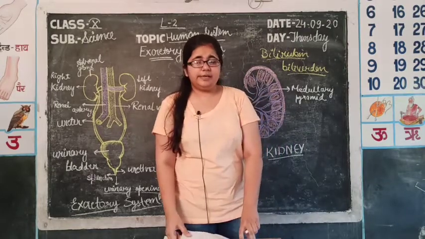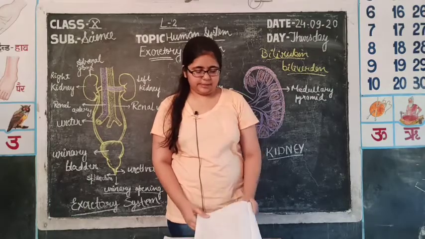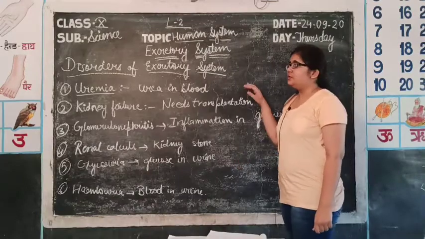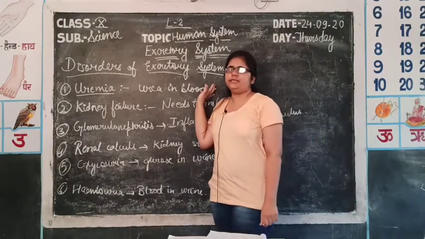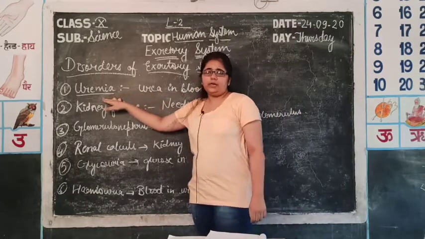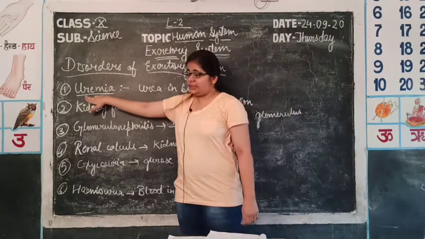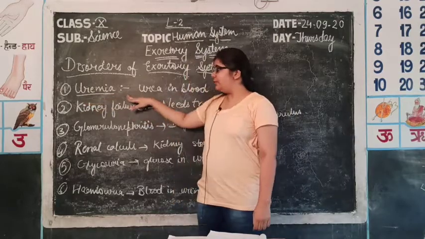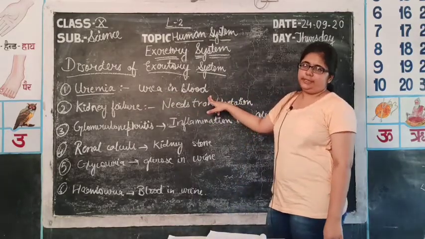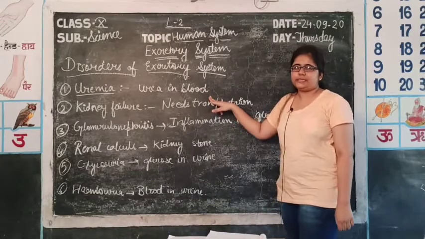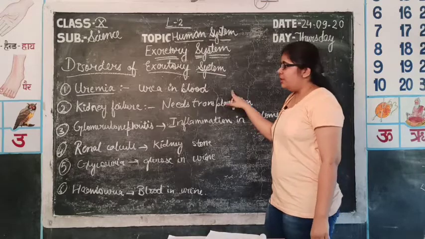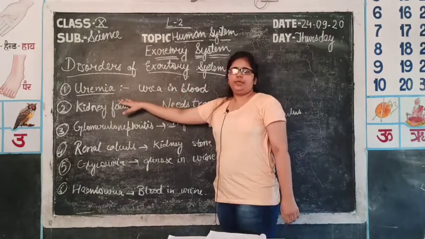So, now we will discuss the disorders of the excretory system. So, let's start. First disorder is uremia. The word emia is for the blood and the word ure is for the urea. So, uremia is urea in blood. It is due to malfunctioning in the kidney. When the kidney is not capable of excreting out the whole urea, then urea comes in the renal vein. So, urea in blood is the condition known as uremia.